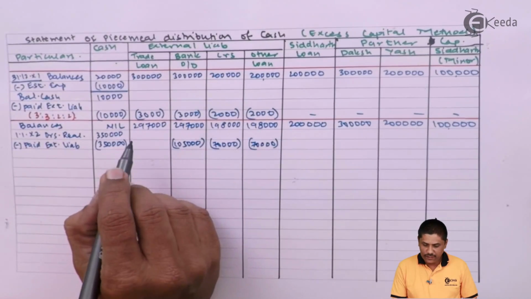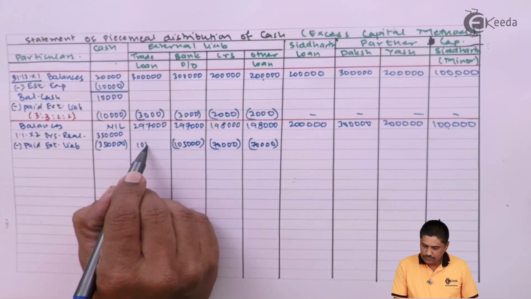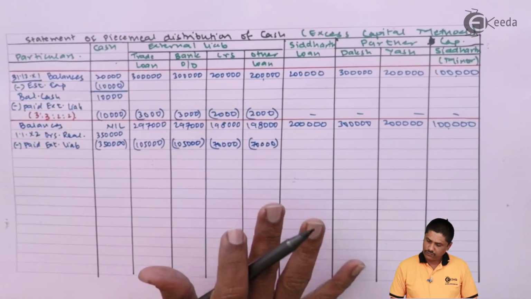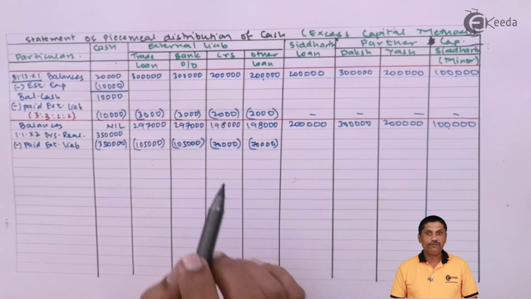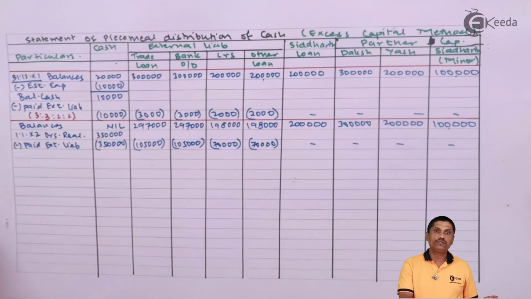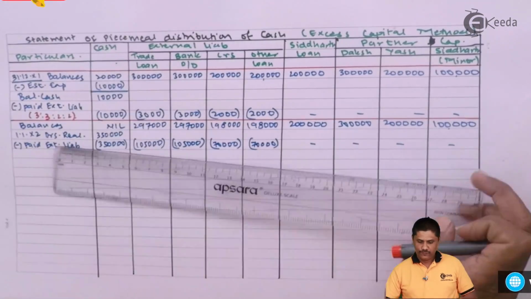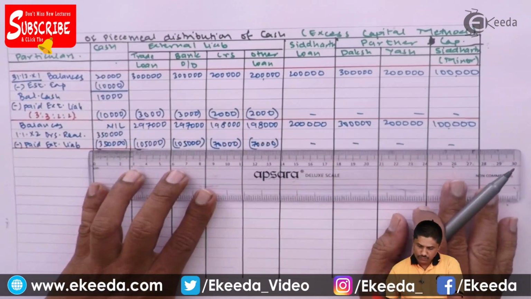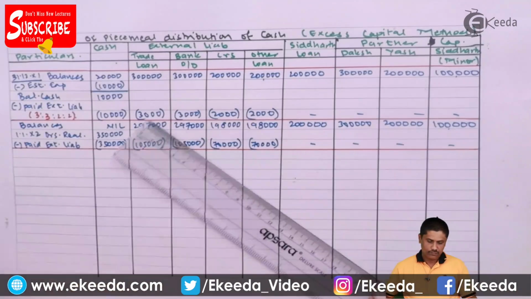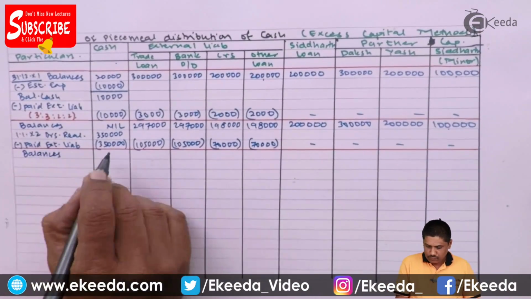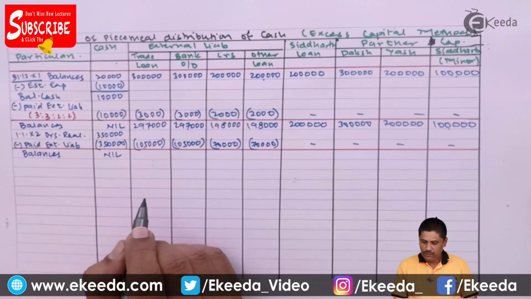And again it is 1,05,000. Okay, in this way we have paid this available cash of 3,50,000. Once again the cash box has become 0. I need to find out the remaining balances. Cash is nil.